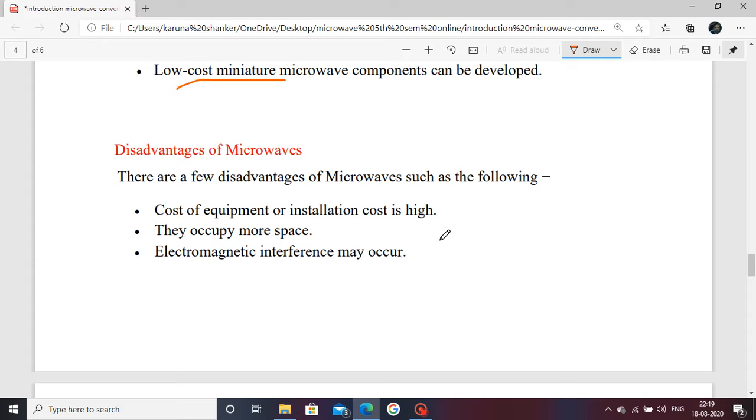Next, moving to the disadvantages of microwave. Certain disadvantages are that the cost of equipment is high, these components occupy more space or more area, and electromagnetic interference interferes with the signal in microwave also. These are the disadvantages.